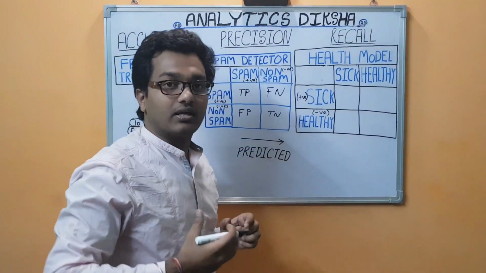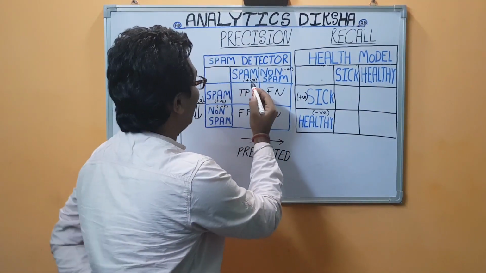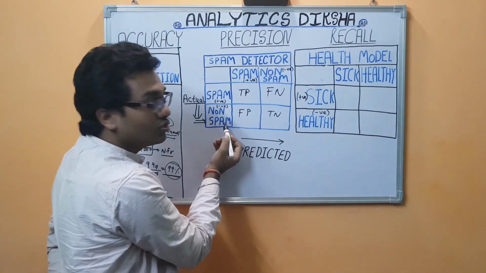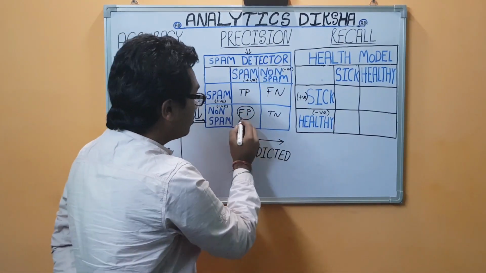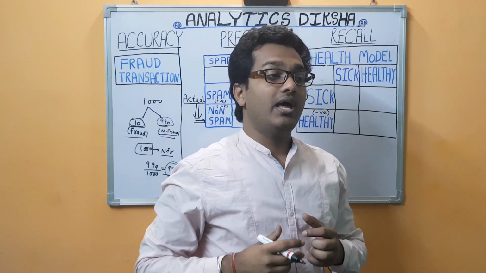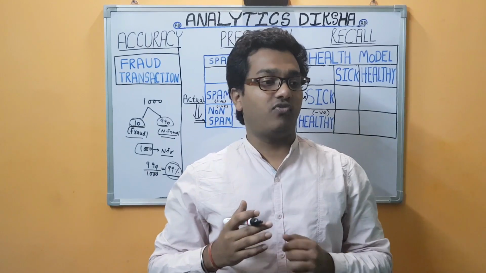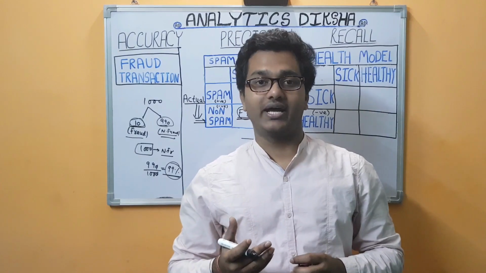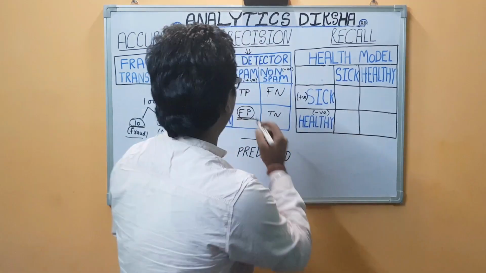Now think about what is good for you and what is bad for you. If any email which in actual is non-spam, but your model is saying it is spam, this should be low, because you don't want to classify your non-spam email under spam. Let's say you just filled a form for IIT JEE and you are expecting your roll number from that. That is actually a non-spam email, but your classifier sent it to spam.